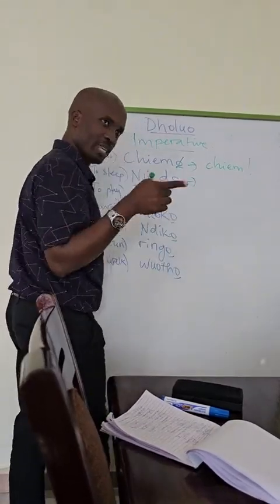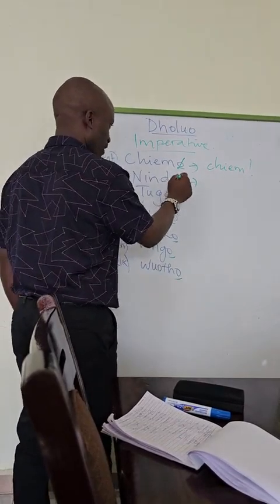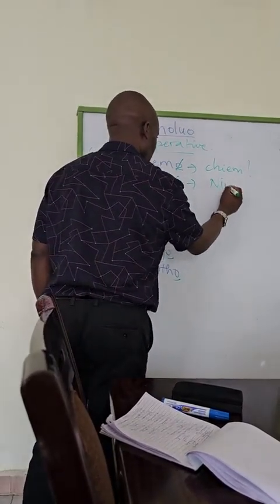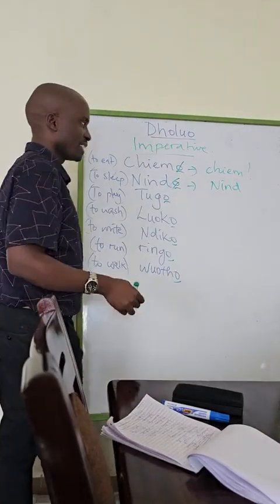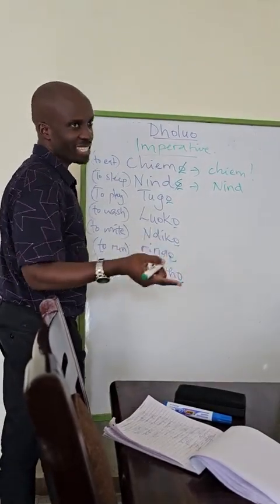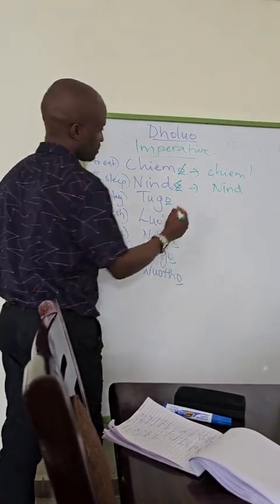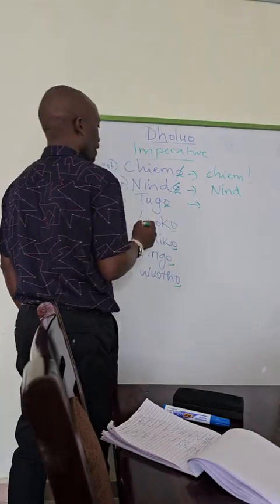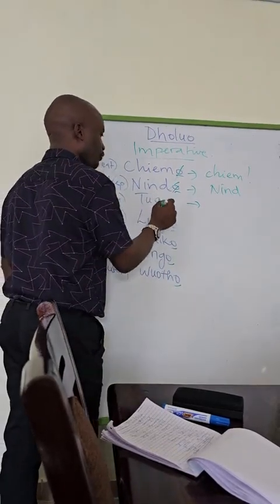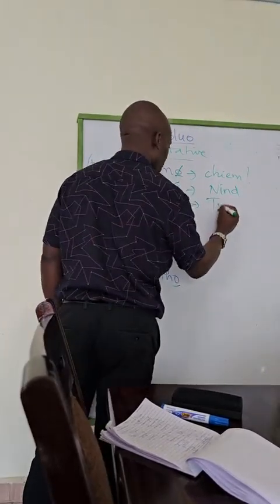You want to tell somebody sleep. Again, you remove the O, and it becomes nind. Other people say nindi. More or less the same thing. Again, remove O from to go, it becomes tug.